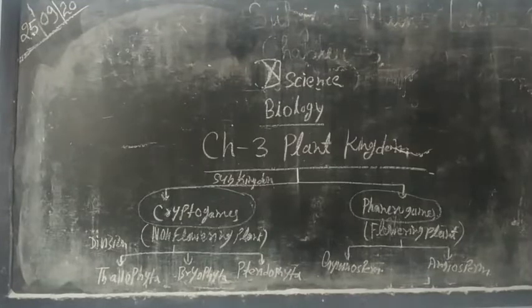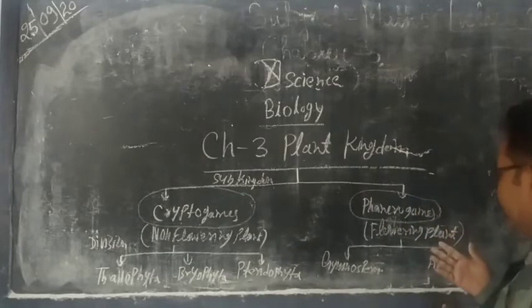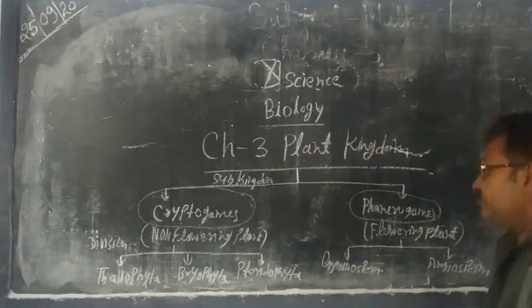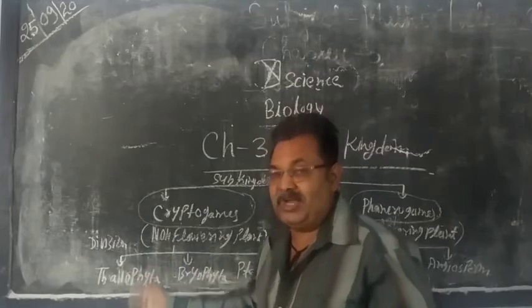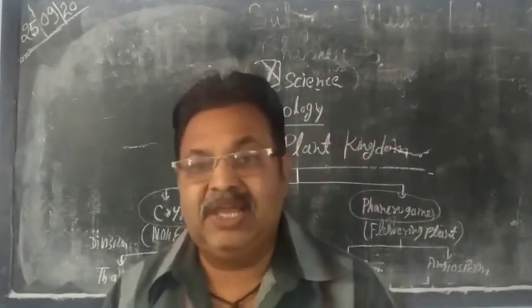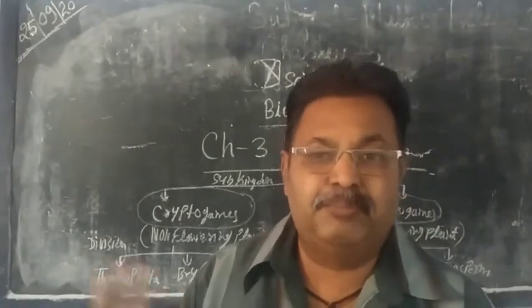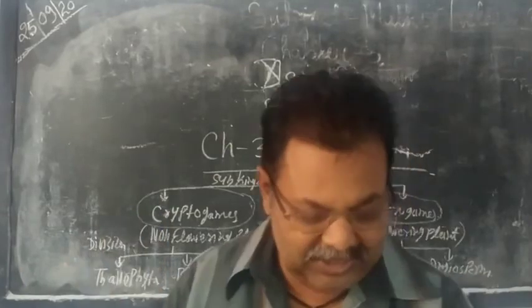So we have discussed some more characters of Chlorophyta or green algae. So you can understand the plant kingdom, which is divided into two groups, and these groups divide further into three divisions, and Phanerogams also divide into two divisions. And we have studied about Thallophyta. In Thallophyta, algae are there. There are three types of algae: green algae, brown algae, and red algae.